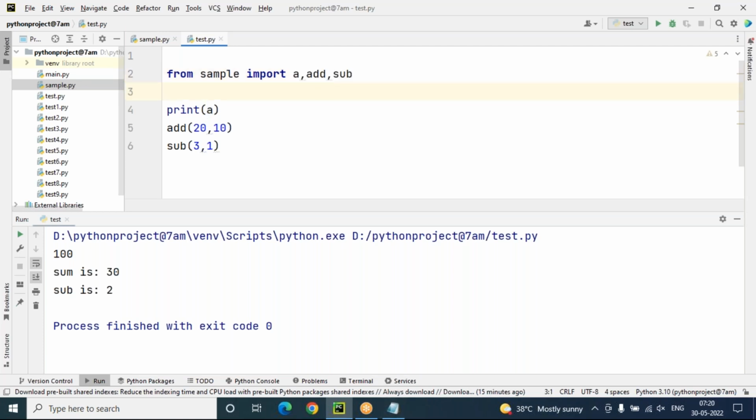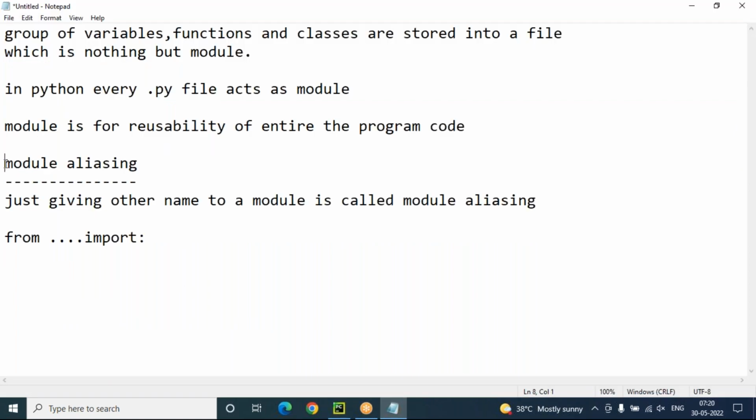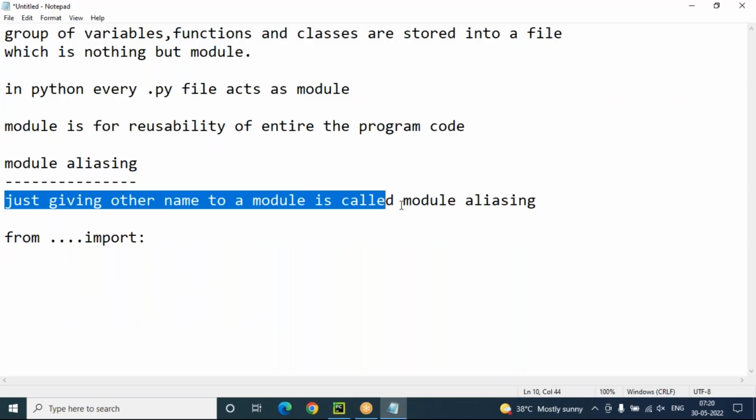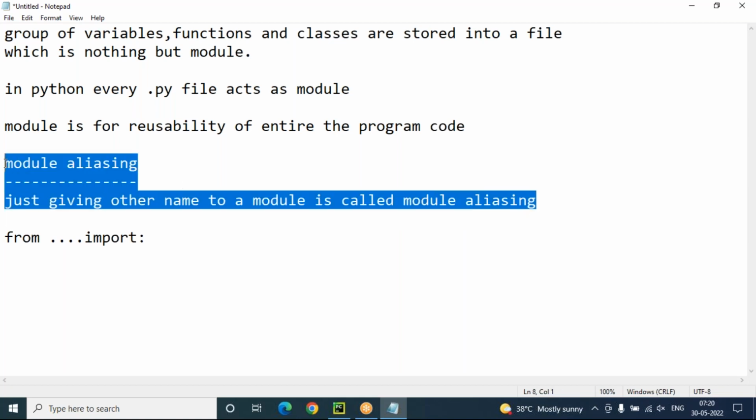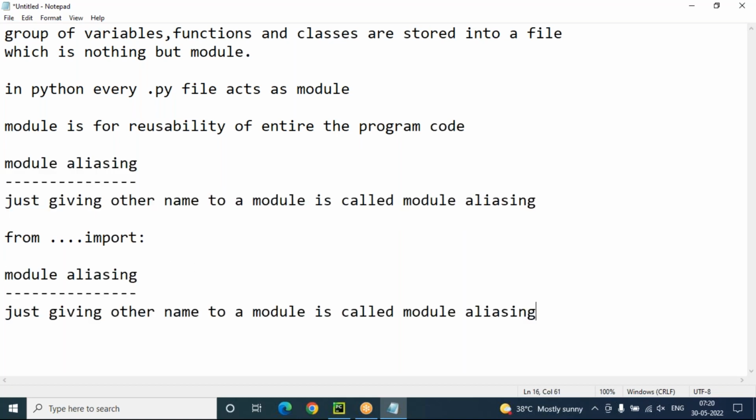So that is not. And here member aliasing is also there. Module aliasing, how it is there, just giving another name to a module is called module aliasing. Same, member aliasing is also there, sir. Member aliasing. Just giving another name to a member is called member aliasing, we can say.